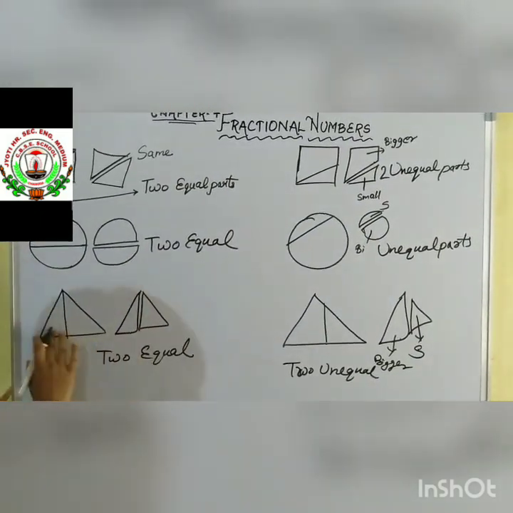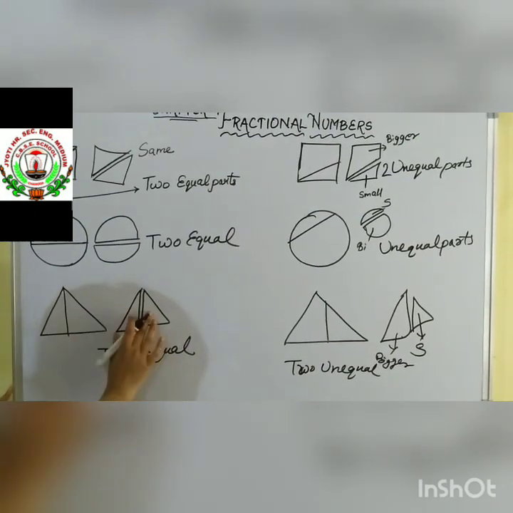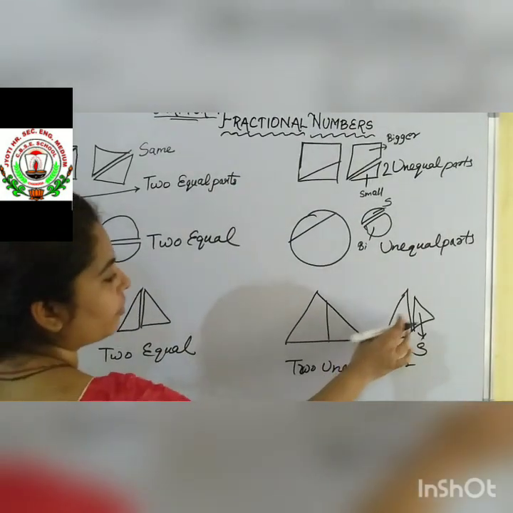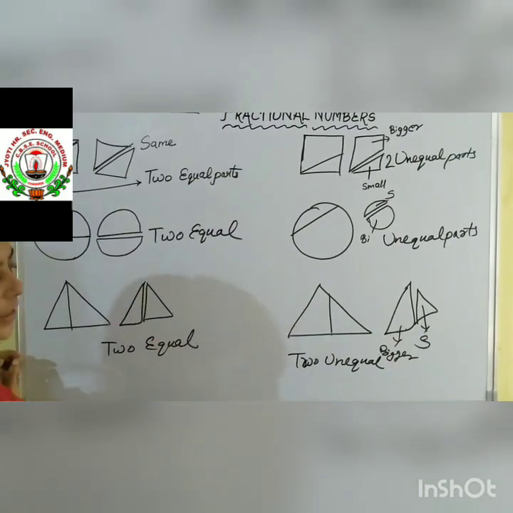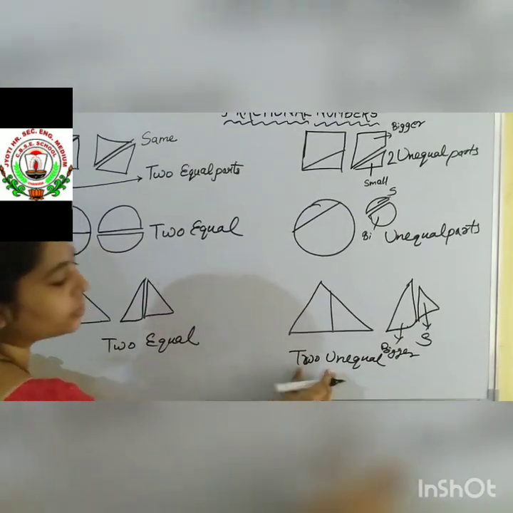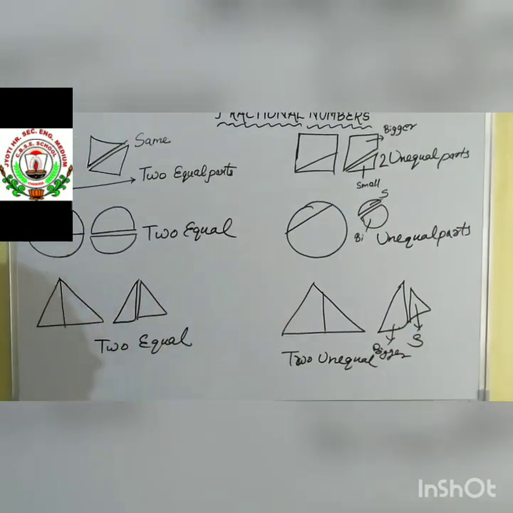If no parts are bigger or smaller, that means it is divided into two equal parts. And if you can identify smaller and bigger parts, that means the figure is divided into two unequal parts.